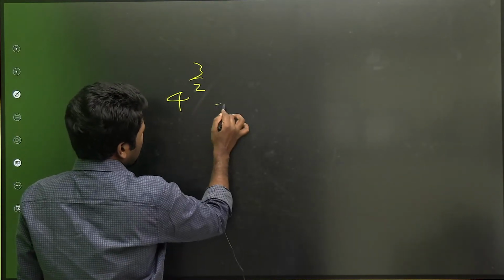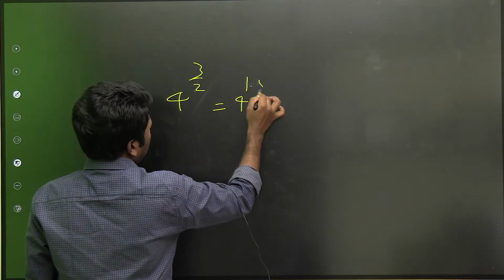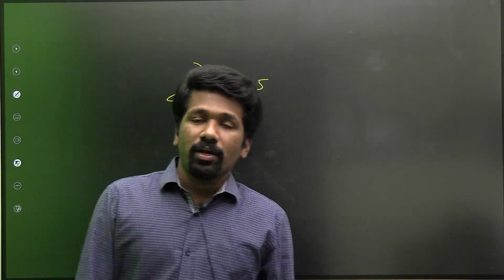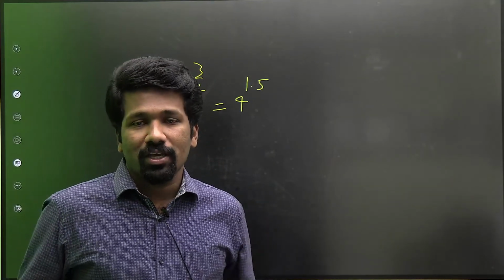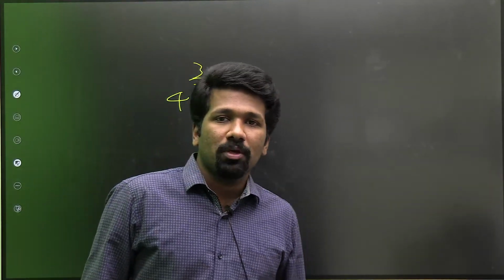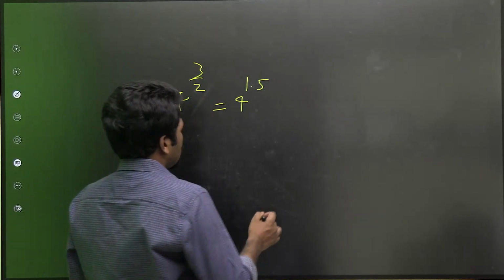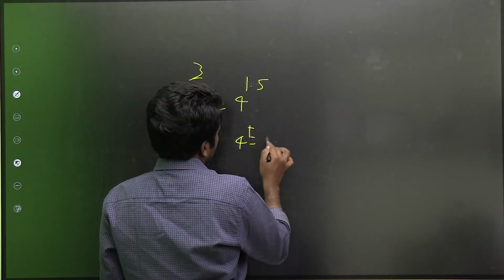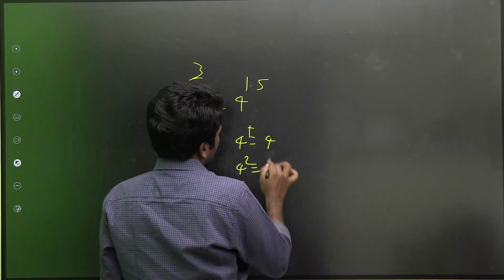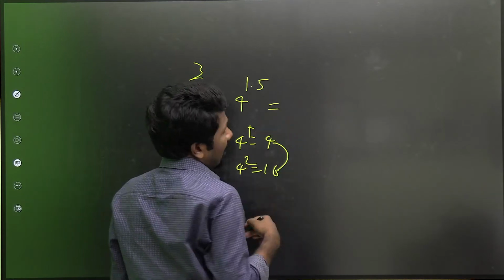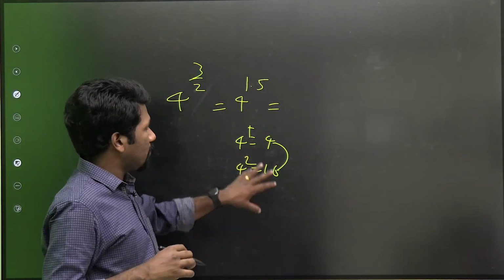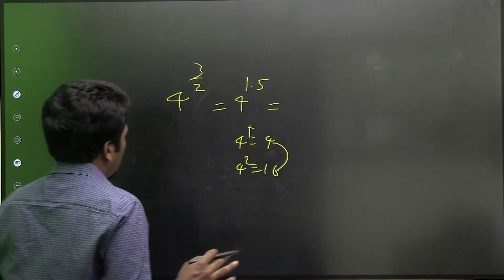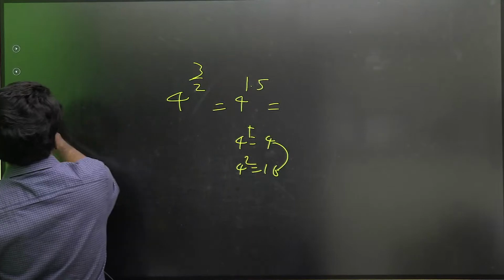4 raised to 3 by 2 means, just to make you understand, that is 4 raised to 1.5, na. वो 4 raised to 1 और 4 raised to 2 के बीच में होना चाहिए ना. Are you getting the point? Just to give you a practical idea, I am telling like this. 4 raised to 1 क्या है? 4 है ना. 4 raised to 2 क्या है? 16 है ना. So 4 और 16 के बीच में होना चाहिए इसका आंसर. Almost middle, approximately 8 you can estimate now. But this you can actually simplify it, na.